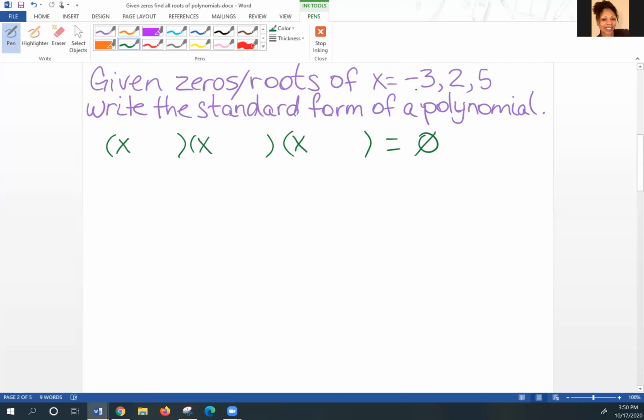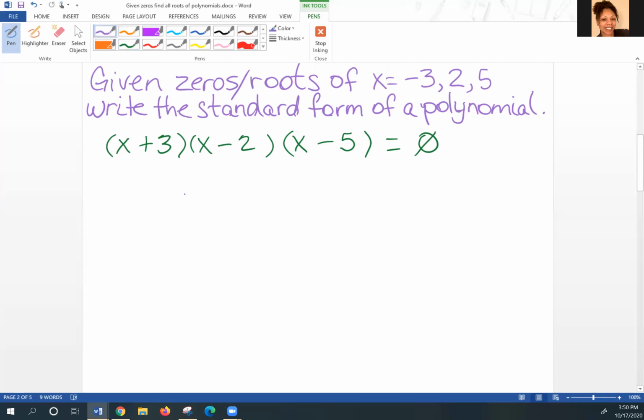And now I'm simply going to do the inverse, or flip the sign. So instead of -3, it's now +3. Instead of 2, it's -2. Instead of 5, it's -5. Now, in order to write the standard form of a polynomial, I'm going to have to multiply this information out.